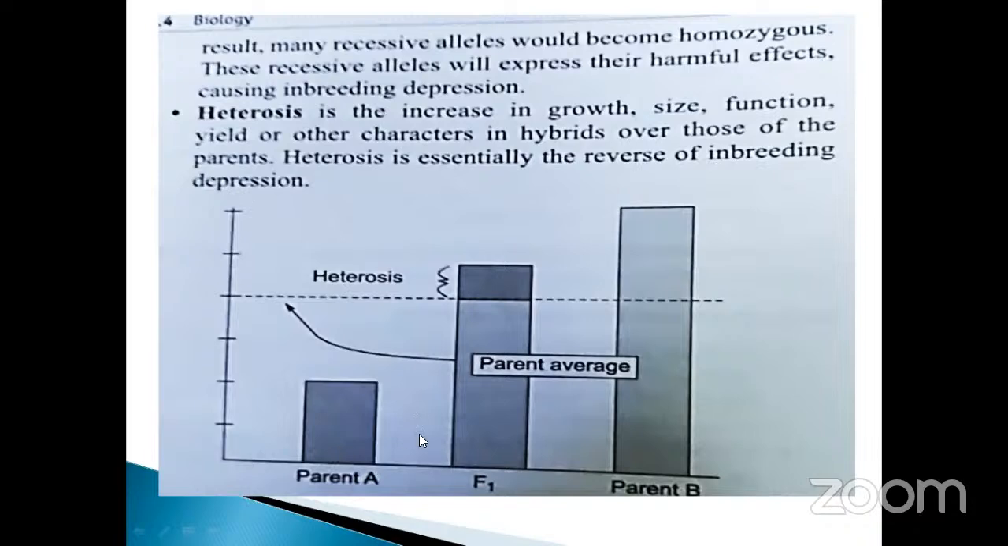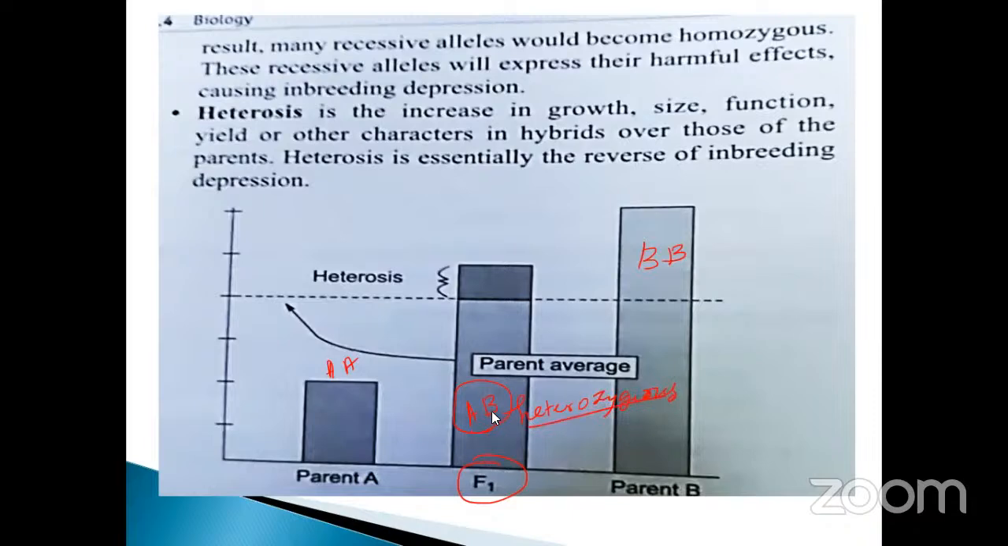So what is the meaning of this? This is called parent A. This one is called parent B. This is the F1 generation. What is the meaning of F1 generation? Just imagine, this is capital A, capital A. This one is capital B, capital B. Parent average, this one is F1, isn't it? F1 means capital A and capital B are there. Here, heterozygous nature. Heterozygous, isn't it, my dear?